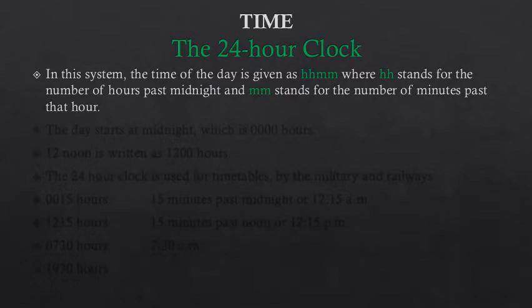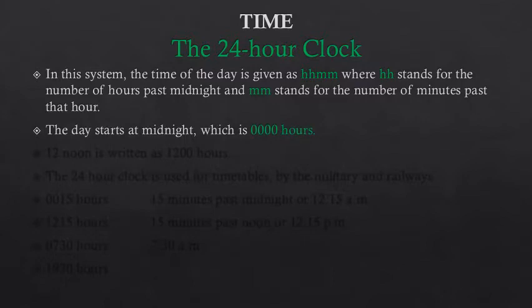Okay, so in 24-hour clock, the day starts at midnight, and the time for midnight is 0000 hours, means because the day starts at midnight, at that time the hour is 00 and minute is also 00.